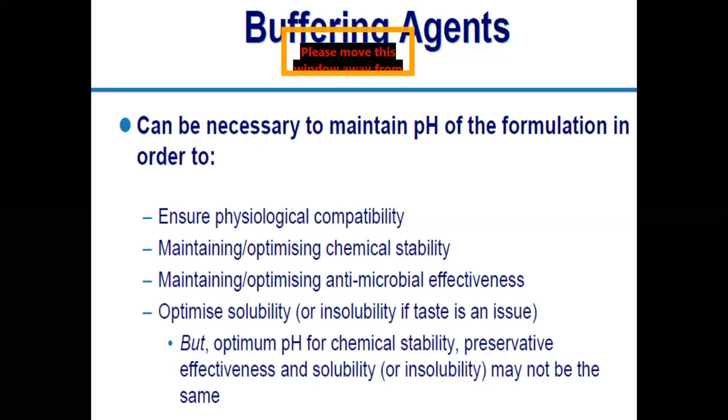Now after some period, like 2 or 3 months, suppose the pH changes. Then what will happen? Due to the change in pH, the solubility of the drug will also change. Suppose at pH 5 you solubilized your drug, and the pH has changed and risen to 7, and due to that your solubilized drug came into precipitation form.